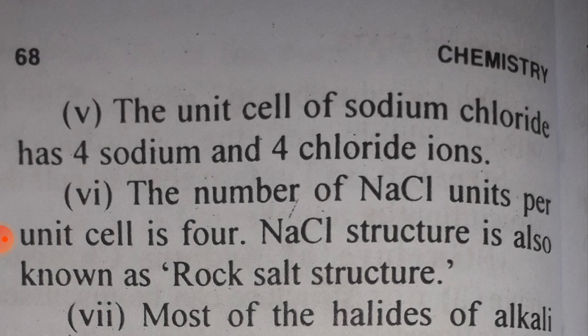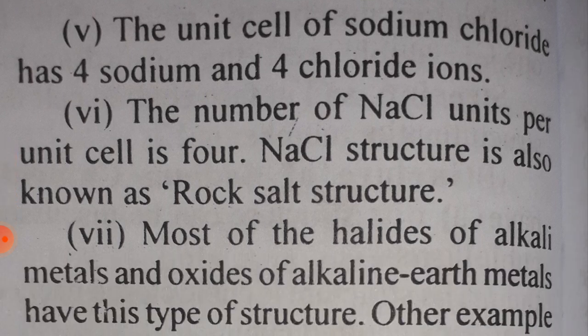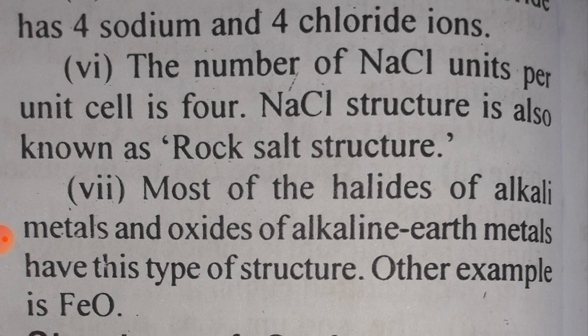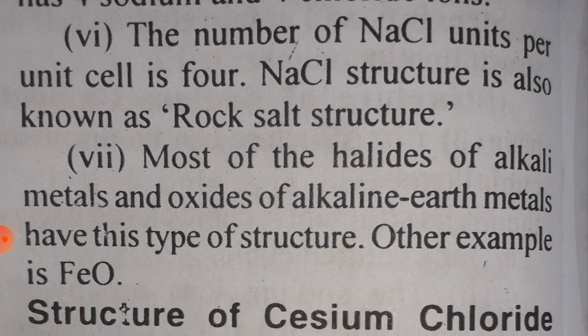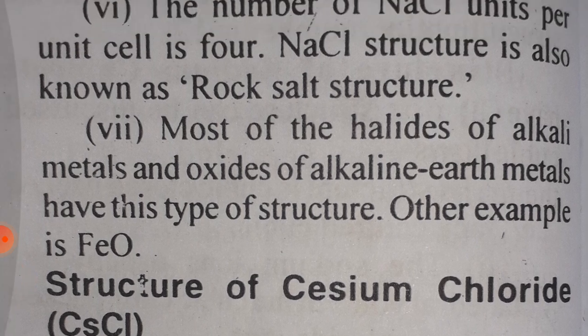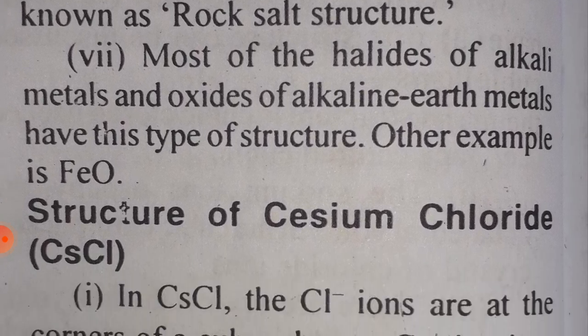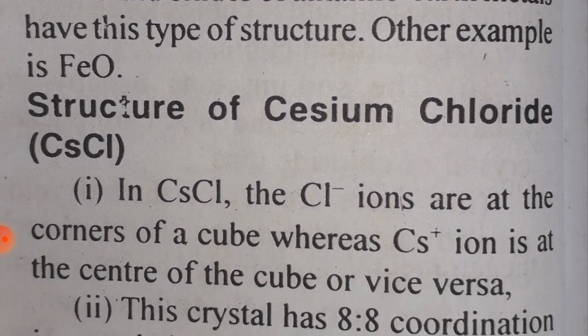Sixth, the number of NaCl units per unit cell is 4. The sodium chloride structure is also known as the rock salt structure. Seventh, most of the halides of alkali metals and oxides of alkaline earth metals have this type of structure. An example is magnesium oxide.